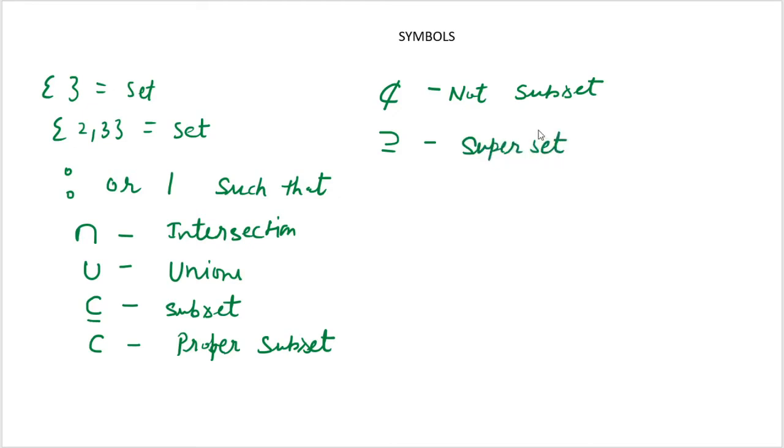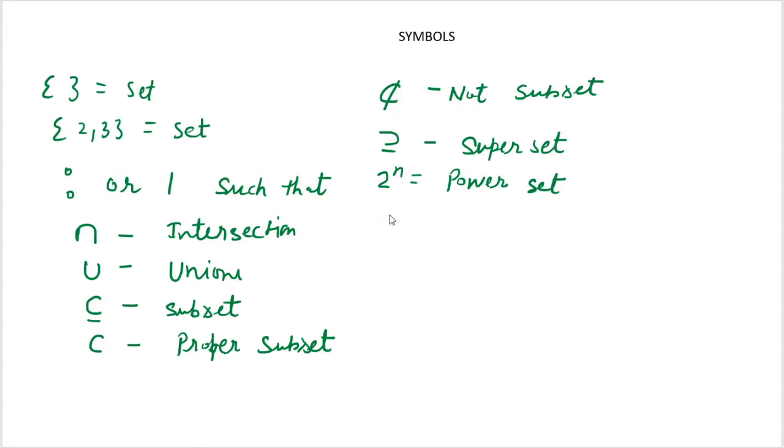Children, we will also discuss the types of sets later on. But right now I am going to explain only the representation, the symbols used in set theory. If I write 2 to the power n, this is the symbol of power set.